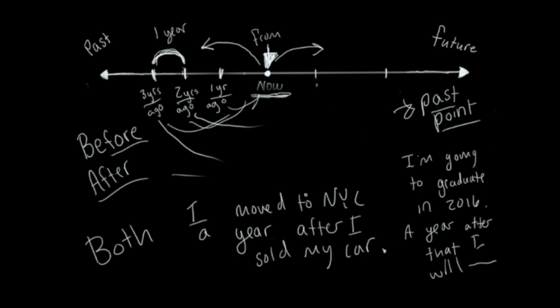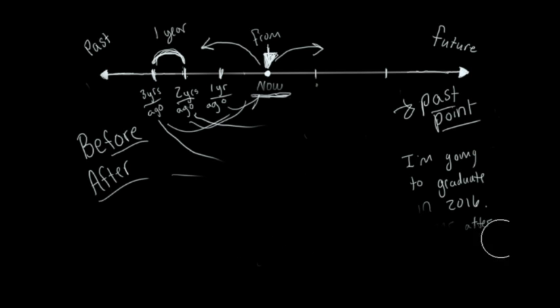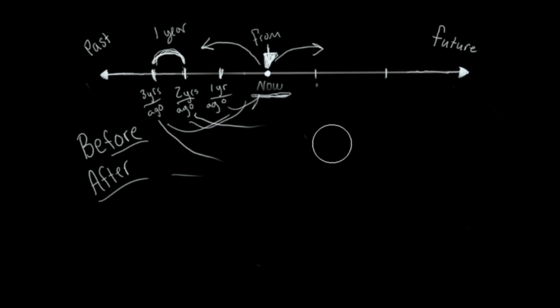You can do that too. It's not as common as this one, but you can. But remember, you cannot do it if it's from now. Or you shouldn't do it if it's from now. If you say it, people can understand, but it's not really correct.